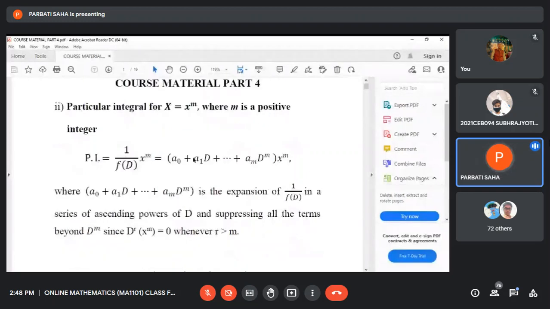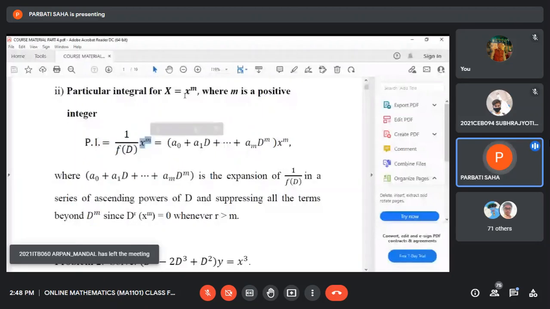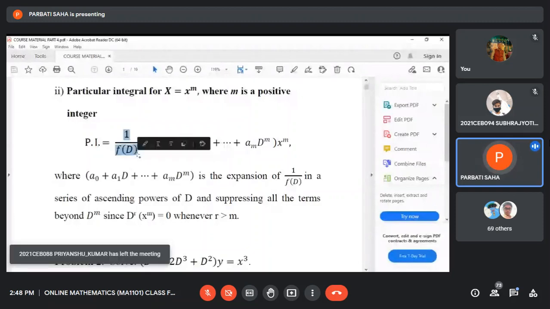The particular integral is 1 by f(D) operating on capital X. Here capital X is x to the power m. Then what you have to do is take 1 by f(D), which means f(D) inverse, operating on x to the power m.